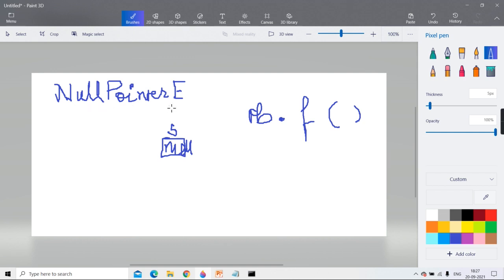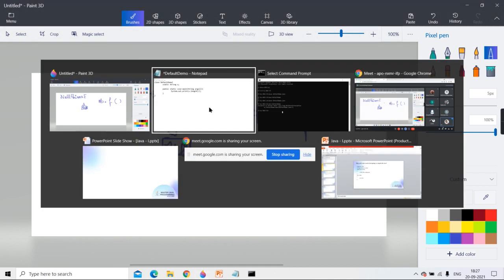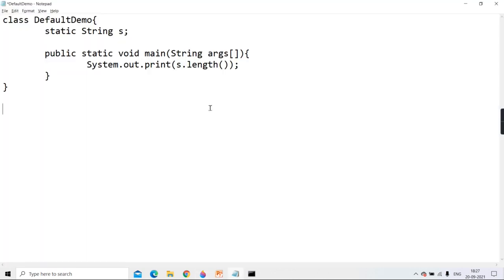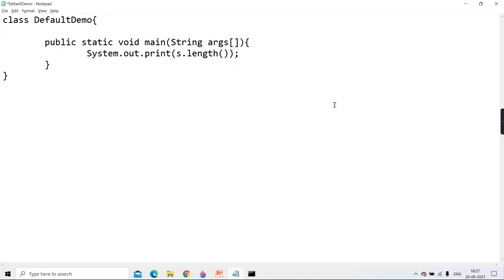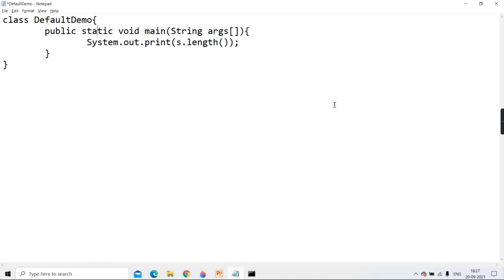That time it will raise a null pointer exception. Agreed, guys? Okay? Till here the concept is clear to you guys. Now tell me, if I shift this declaration inside main, first of all tell me, can local variables have this modifier static?